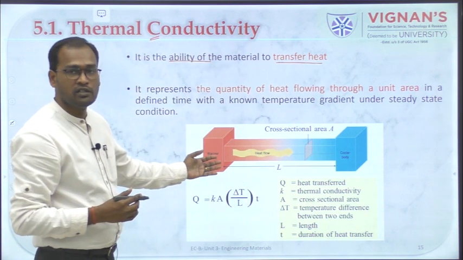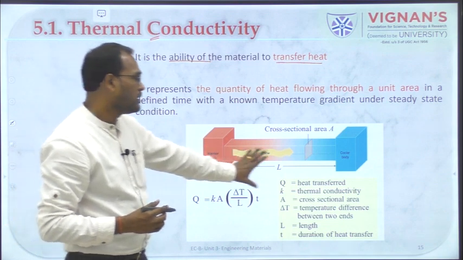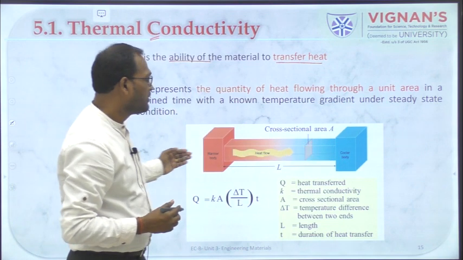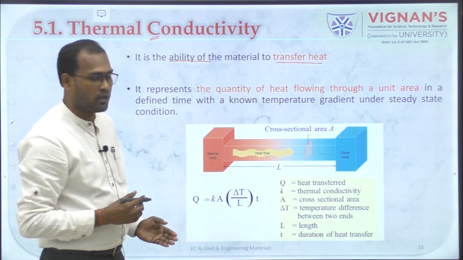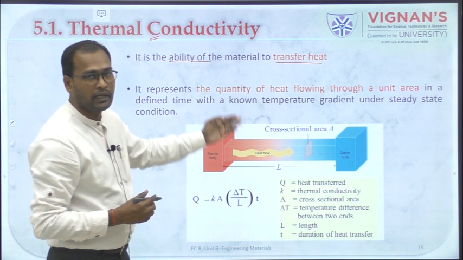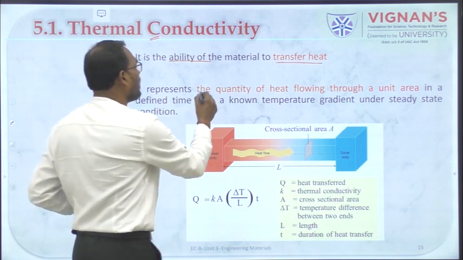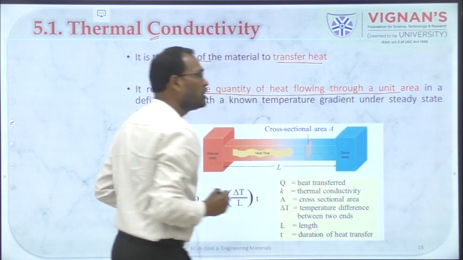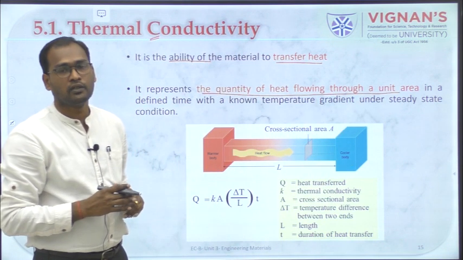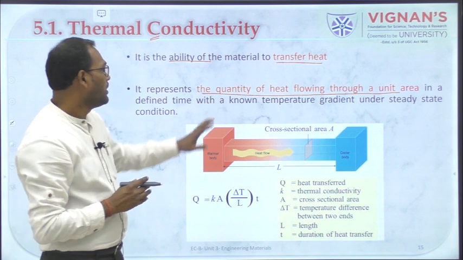Okay, so you can see this image here. One side is very hot and the other side is cold. So the heat flows from one direction to the other direction, right? And this can be calculated as the quantity of heat flowing through a unit area, right? So thermal conductivity is measured with this one.